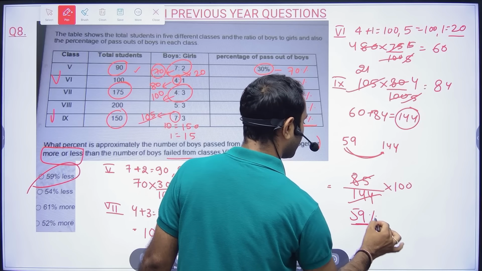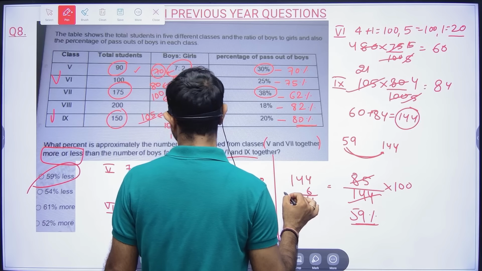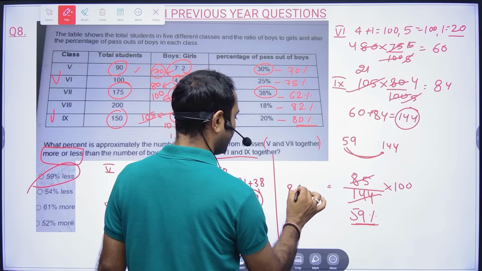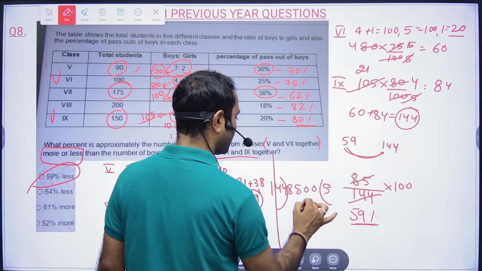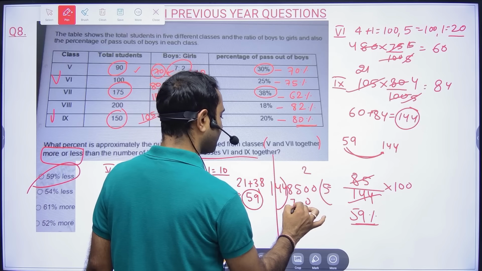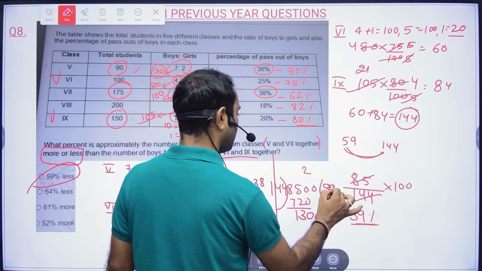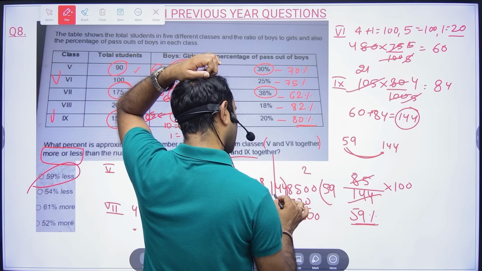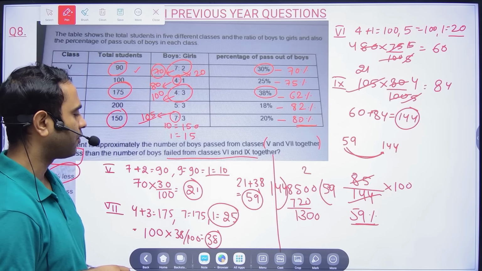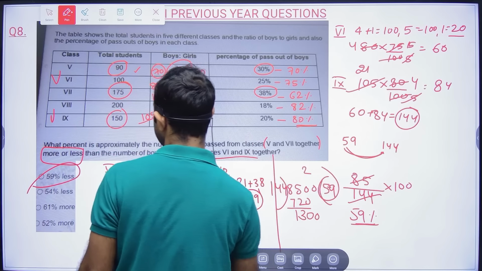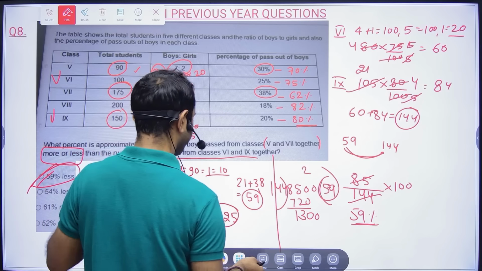Okay, because 6 times will be what? Anyway, if you want, you can divide it. So 144, this is 5 times, so 5 4s are 20, and 70 plus 2, 72. Then 9 times. So 14 9s are 140, and minus 41. So 9 times, so around 59% less will be the answer. Correct? Okay.